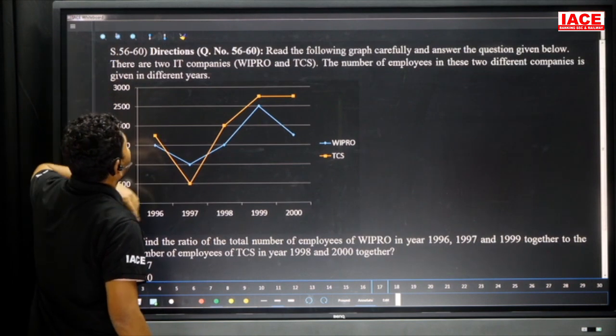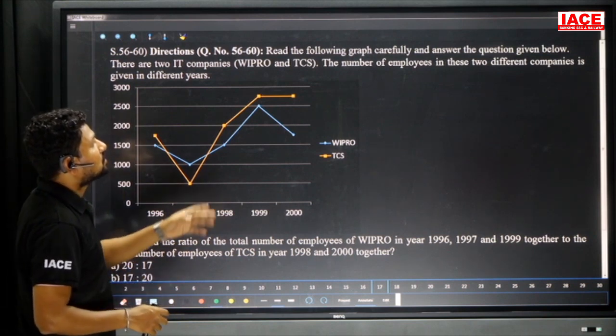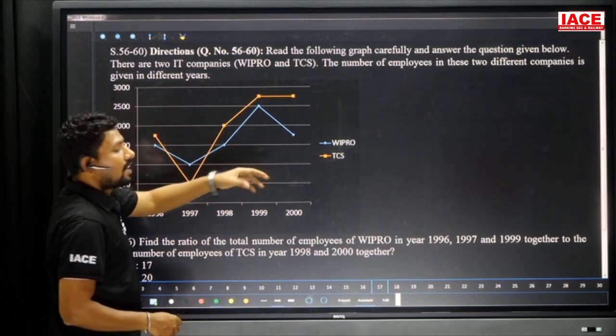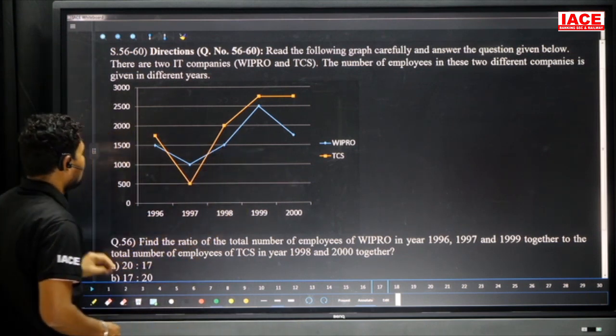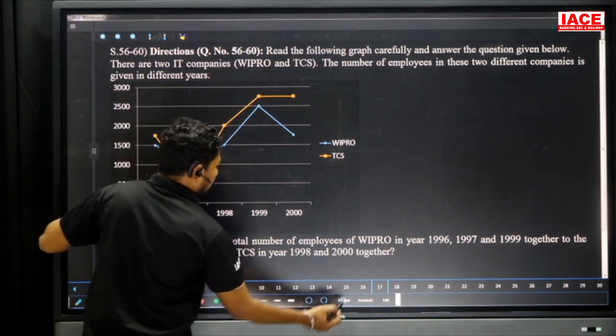Next we have a DI, so based on the line graph we have to solve that. What is the data of DI? There are two IT companies, Wipro and TCS. The number of employees in these two different companies is given for different years. Wipro belongs to blue color, orange color belongs to TCS, in different years of 5 years, among 5 years they are mentioned. So based on the question we have to solve, so particularly go for the questions here.